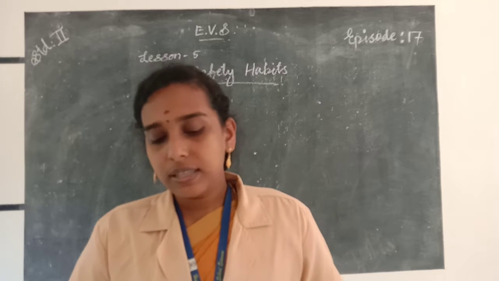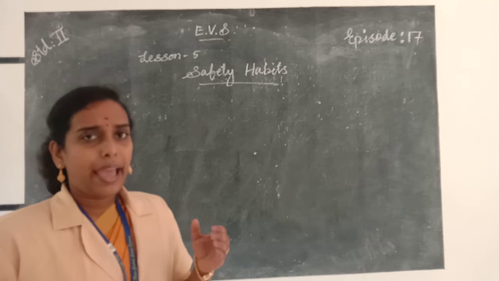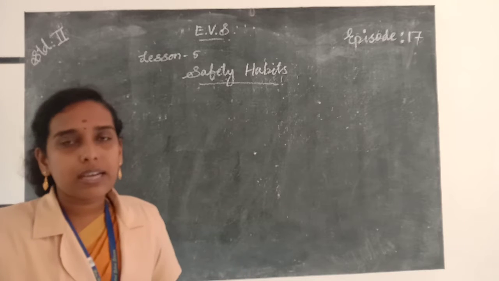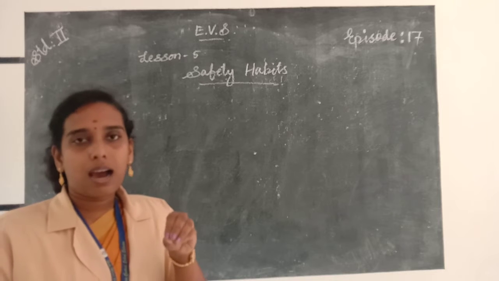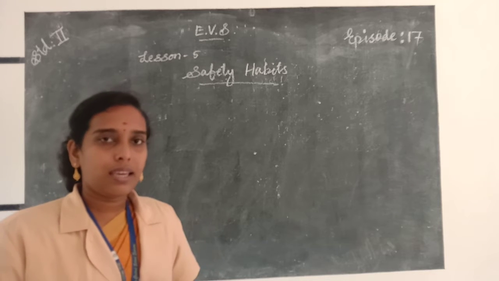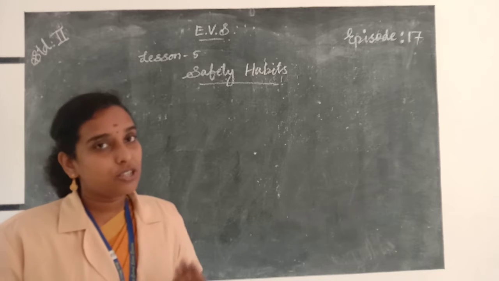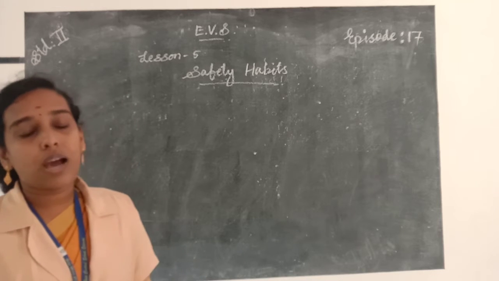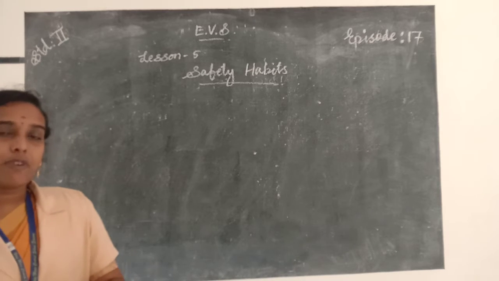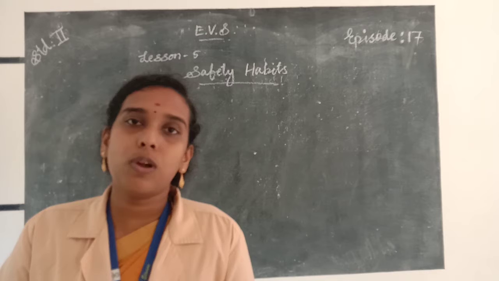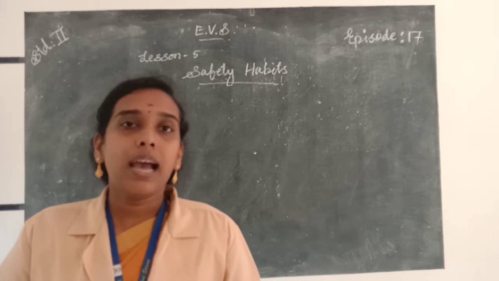Then we are moving to our chapter. First one, accidents. What is the spelling of accidents? A-C-C-I-D-E-N-T. Yes, accidents. We should follow safety rules to avoid accidents, and we should follow some safety rules at home, at school, always on the road, and while playing.